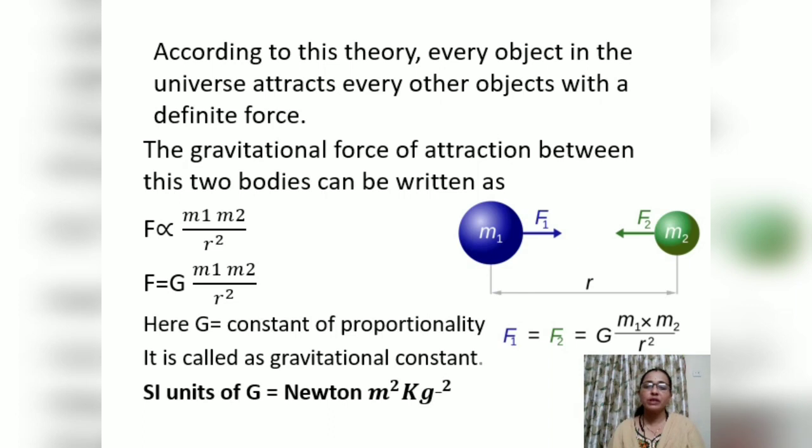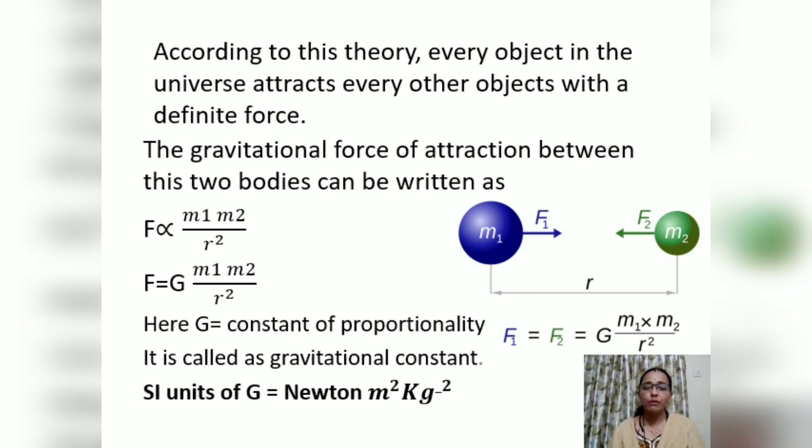Two objects are there at a distance of r from each other and a force is acting on each other. That means the force from object M1 and the force from object M2. Wherever the force is acting, we consider it the gravitational force.